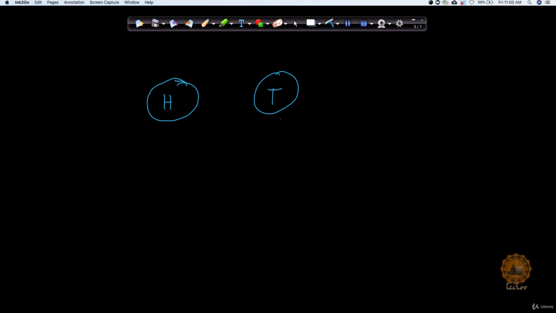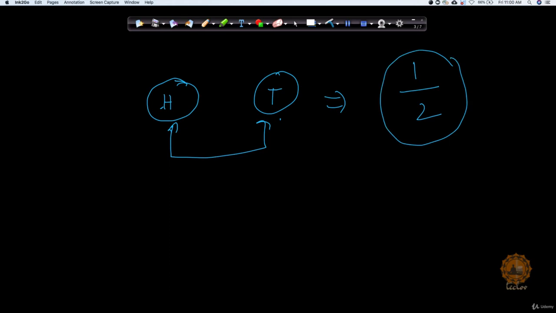What is my sample space here? 2, meaning there are two possibilities, head and tail. Out of two possibilities, only one is head. That's the reason I said there's a 50% probability. In the same way, out of two possibilities I have only one way to get tail. So I get 1 by 2.